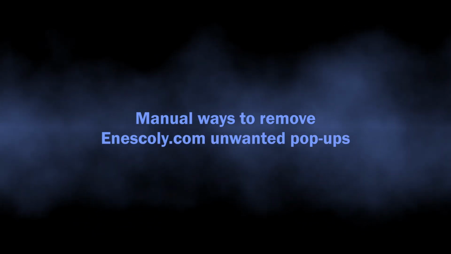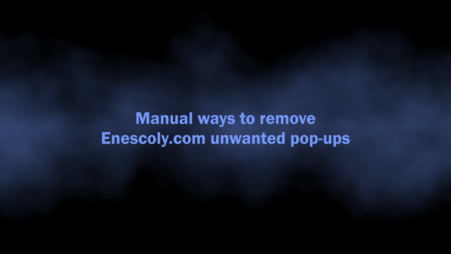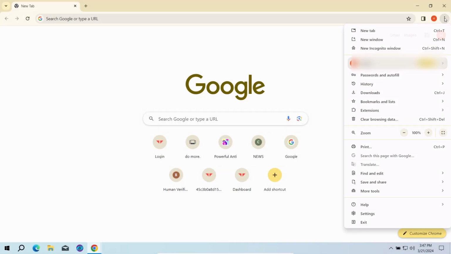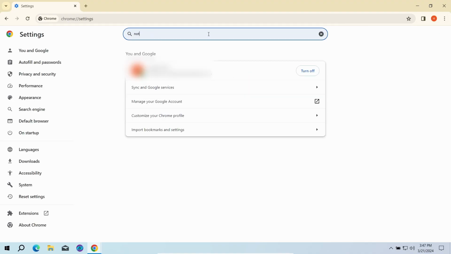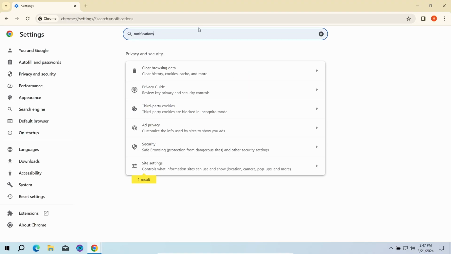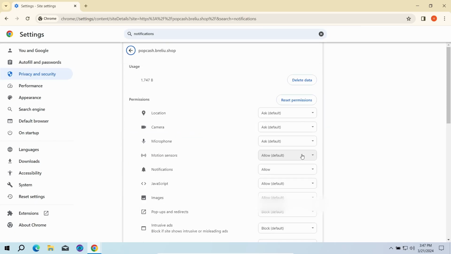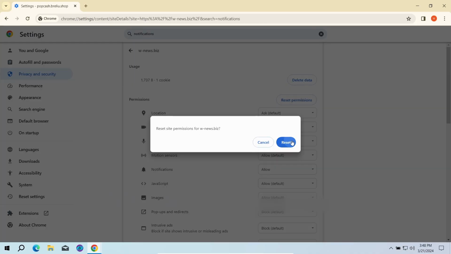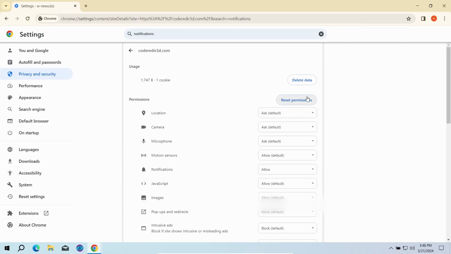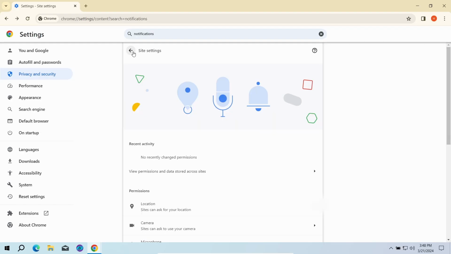You can also try to remove the push ads manually. The key reason why these pop-ups appear is the permission to send notifications for the nscully.com website. To reverse these permissions, go to the settings page of your browser and type notifications in the search bar. Here, go to Site Settings and click Notifications once again. That will open the list of websites that are allowed to send push notifications. Here you need to remove every single entry. Once done, just restart the browser for the changes to take effect.